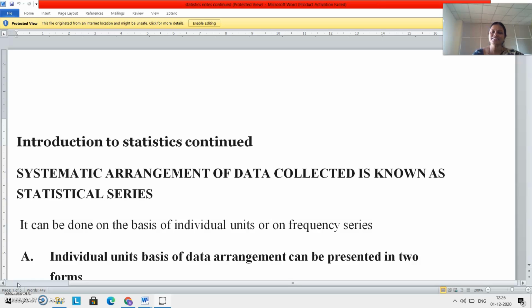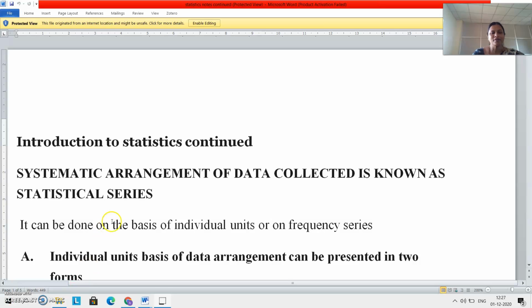In the last three sessions, we discussed in detail what is statistics, the definition of statistics, and the 5 important phases of statistics. Then we discussed in detail what is collection of data and what is classification of data, various aspects that we should be aware of with regard to collection as well as classification of data. It's the last session, particularly with regard to introduction to statistics.